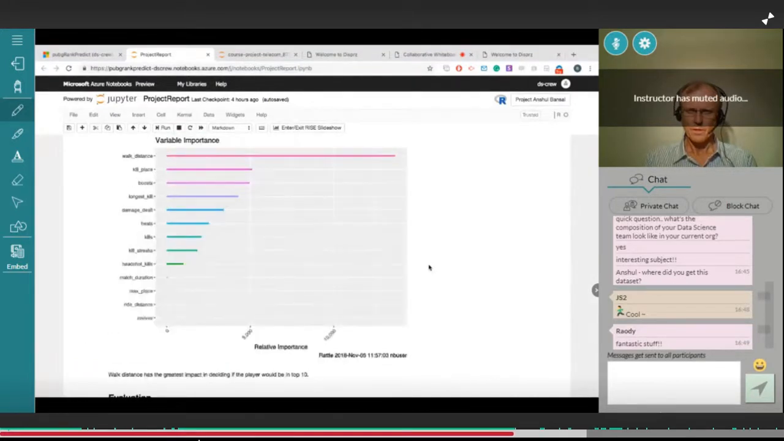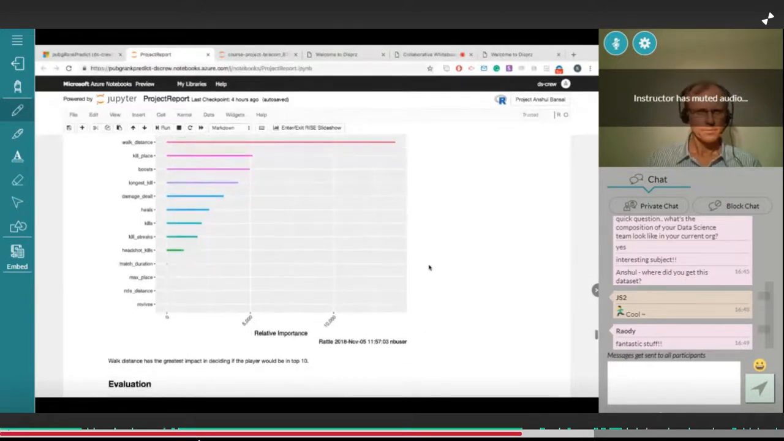As we had hypothesized in terms of variable importance, the same is given by this model. The most important feature is the walk distance, how much distance the person has walked, and the killing place in the game. The walk distance has the greatest impact in deciding if the player would be in the top 10 or not.